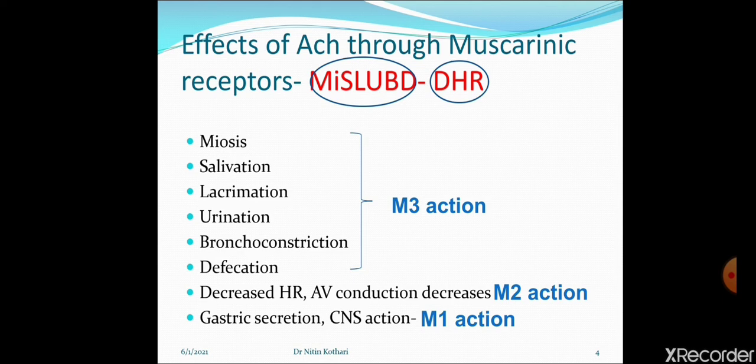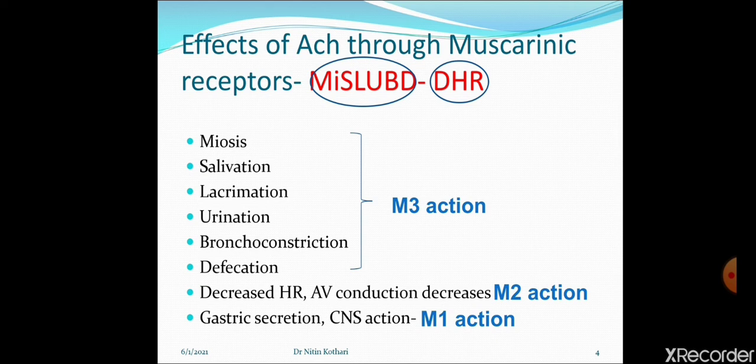Either all of the receptors are antagonized, or if they are selective in nature, they antagonize any one of the muscarinic receptors. For example, atropine antagonizes all the muscarinic receptors M1, M2 and M3. Pirenzepine and telenzepine are selective M1 receptor antagonists. They antagonize only M1 receptor. They do not block M2 and M3 receptors.